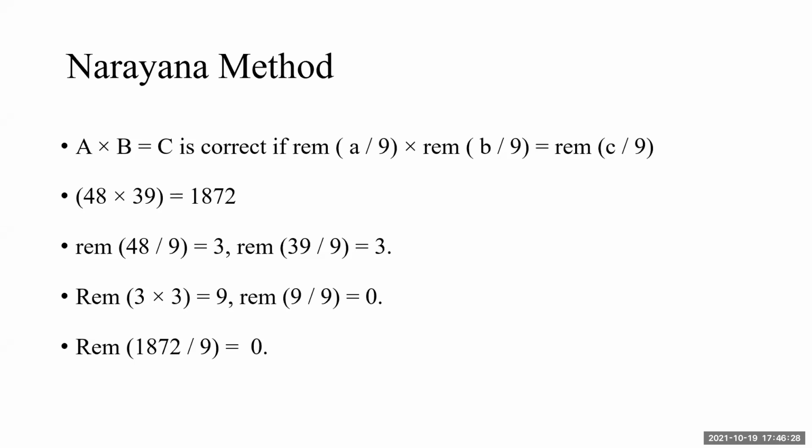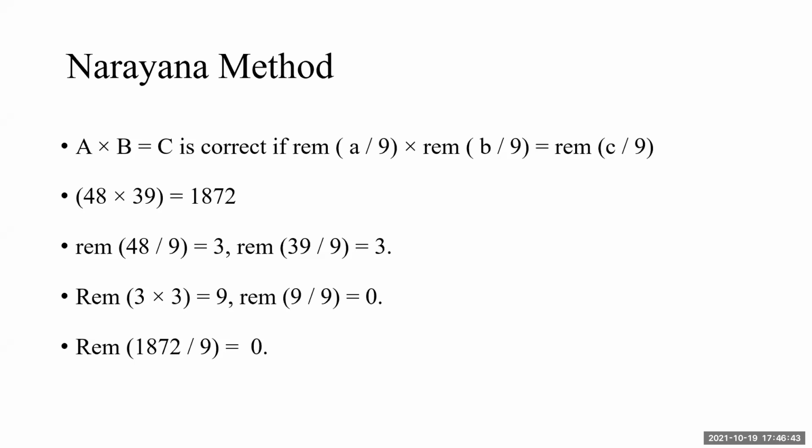Then the operation under checking is multiplication. So I multiply the remainders to get 9. Now the remainder of 9 when divided by 9 is 0. That is my left hand side.